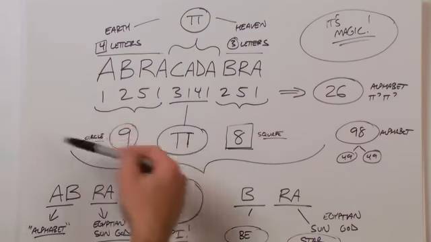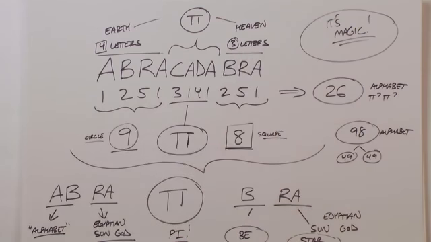Let's take a look at abracadabra. A-B-Ra. A-B is nothing more than the alphabet. Ra is, of course, the Egyptian sun god. And then we have pi in our center. We have B and Ra. Of course, B is B, and Ra is the Egyptian sun god.